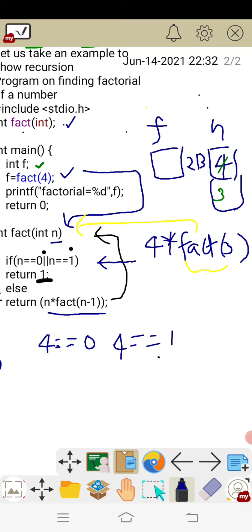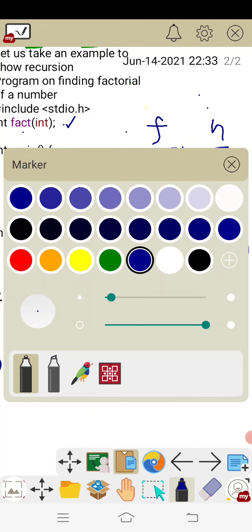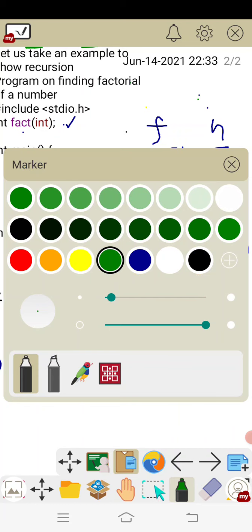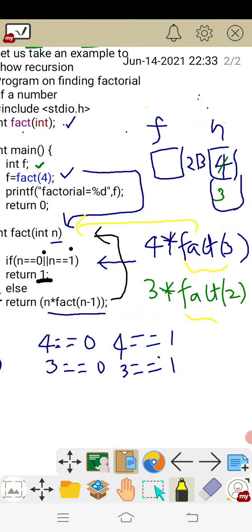Now again check the condition. 3 double equal to 0, the condition is false, and 3 double equal to 1, the condition is false. Then what will be returned automatically? That is nothing but n into fact of n minus 1. N value is 3, so 3 into fact of n minus 1, that is 3 minus 1 is 2.